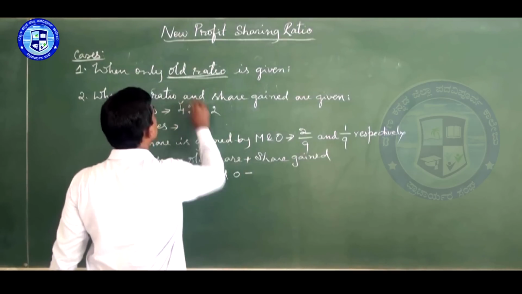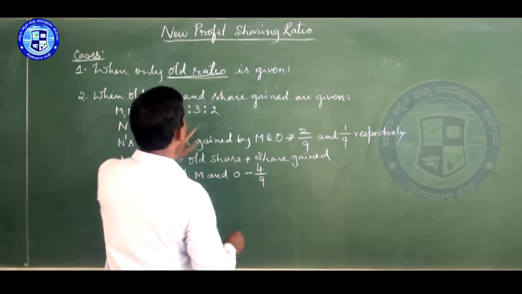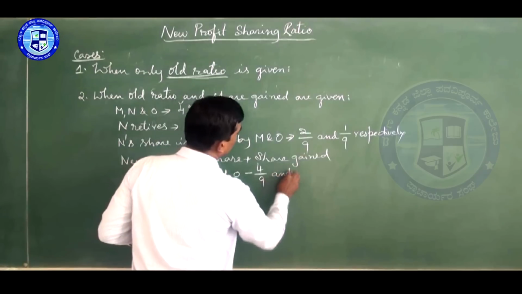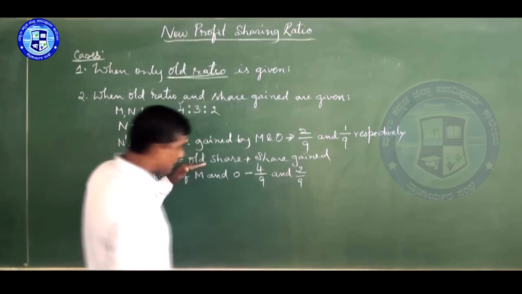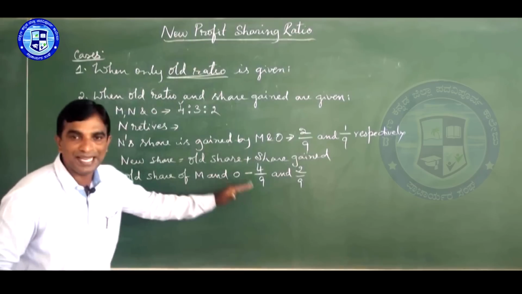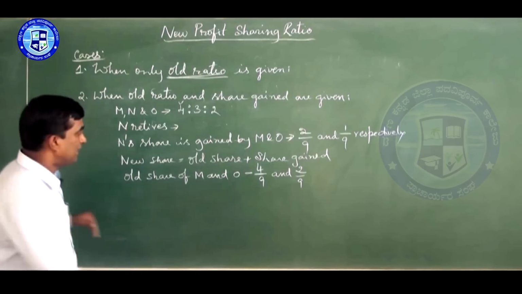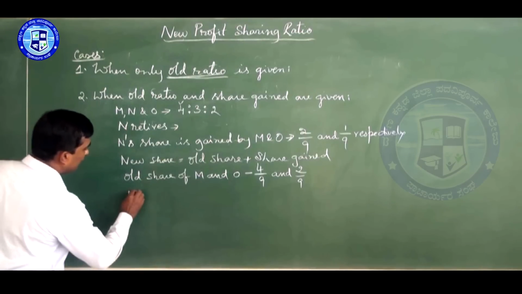So M's share will be 4 by 9 and O's share is 2 by 9. You can write separately also, one line for old share of M, old share of N, old share of O. Then you apply new share.